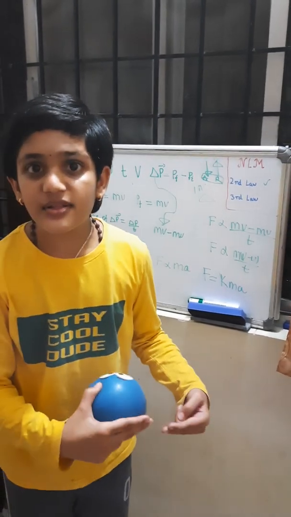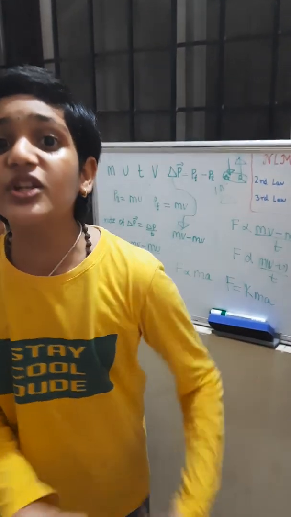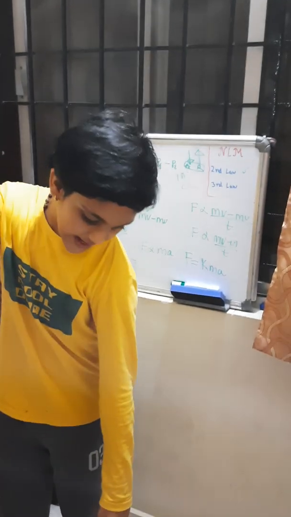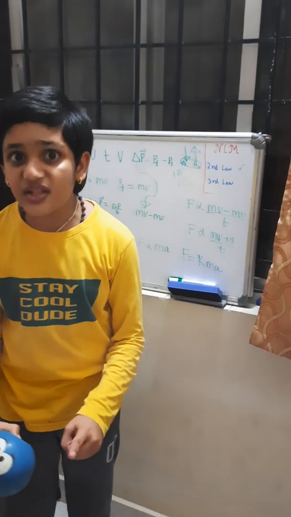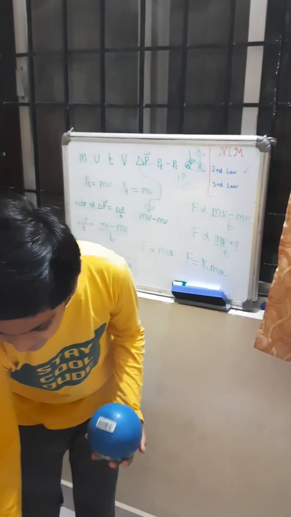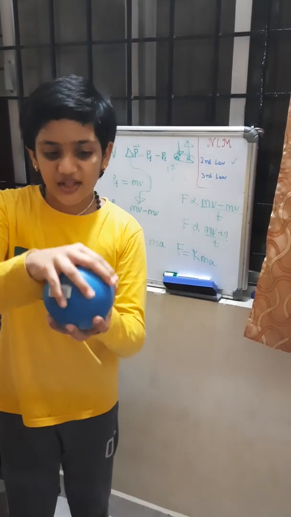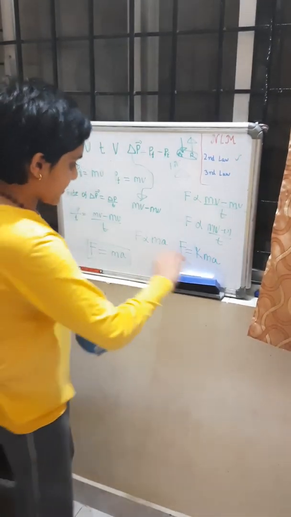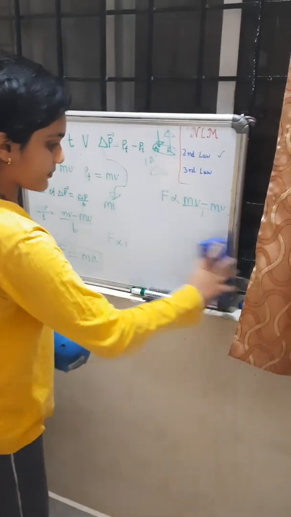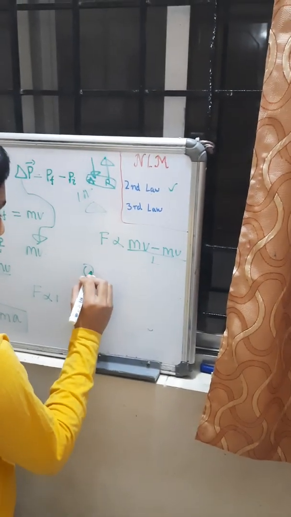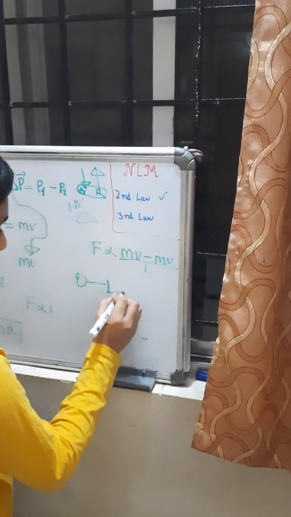Let's recall what is Newton's third law. Every action has an equal and opposite reaction. So this is one force which this ball does work on this specific tile. Initially, this ball does work on this tile.